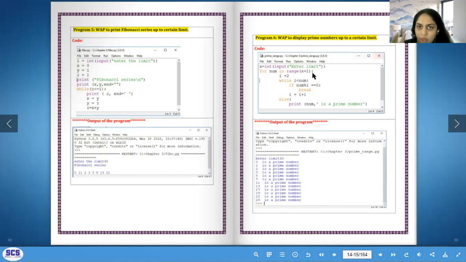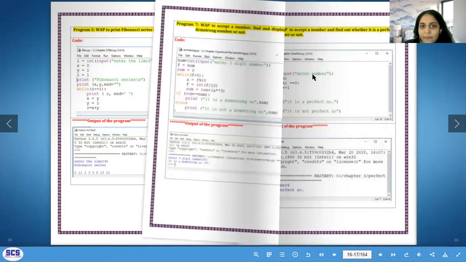So for num, which is my loop control variable, in range x plus 1, so 21, the value of num will start from 0, then 1, 2, 3, 4, 5. So wherever you see num, you know what number to take. Then i equals 2, and while i is less than the number, I'm saying if number divisible by i equals 0, else num is a prime number. Like that, we can keep checking. Try this program out. I'm sure you all have, but still practice it again.